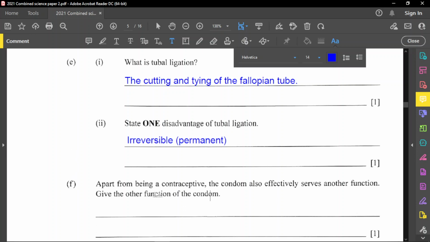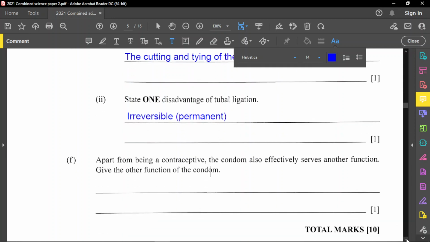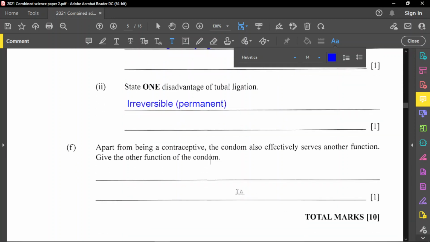Part F now is: apart from being a contraceptive, the condom also effectively serves another function. Give the other function of the condom. As a matter of fact, the condom is the only one that does this, and it is to prevent STDs or STIs.